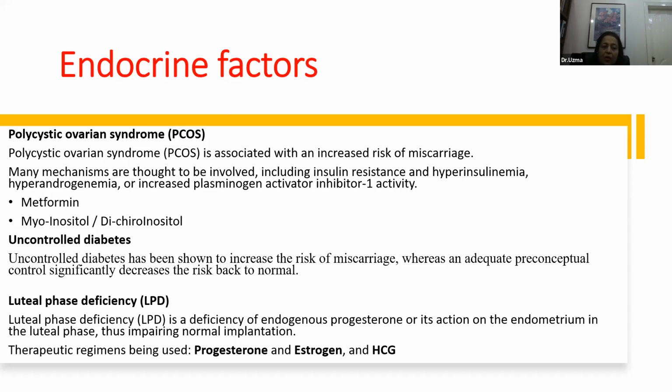Uncontrolled diabetes, we all know that it is a very common cause of recurring pregnancy losses and bad obstetric outcome. It increases the risk of miscarriage, whereas if we control diabetes preconceptually, then we can achieve a pregnancy as good as a normal pregnancy, we know that.